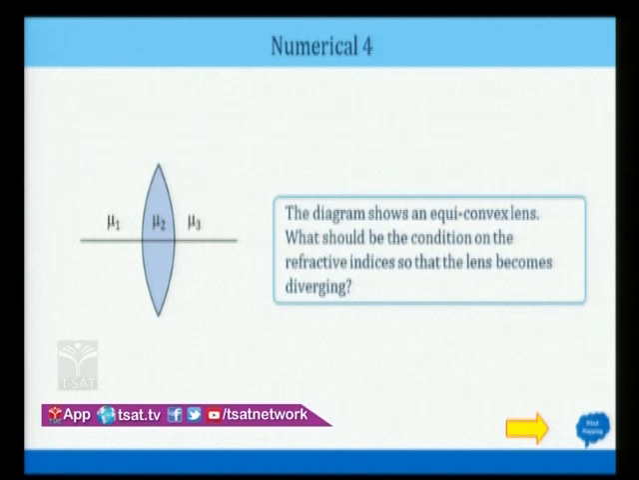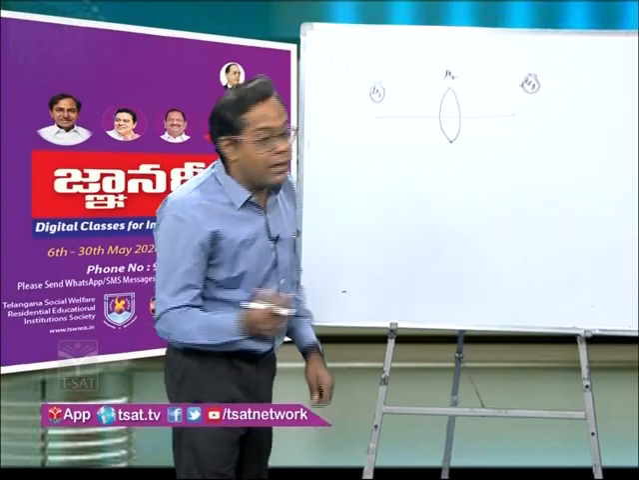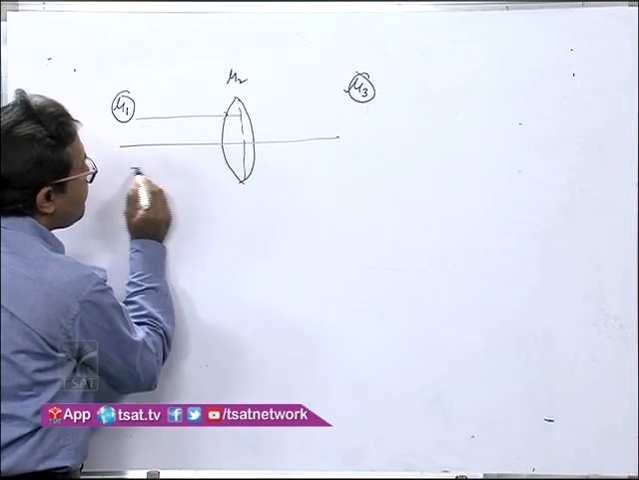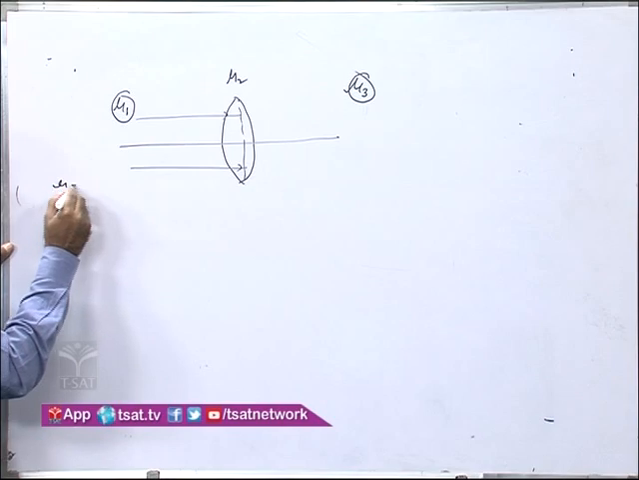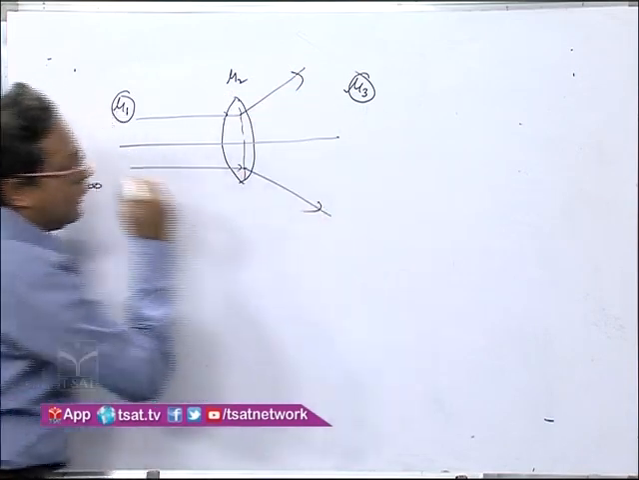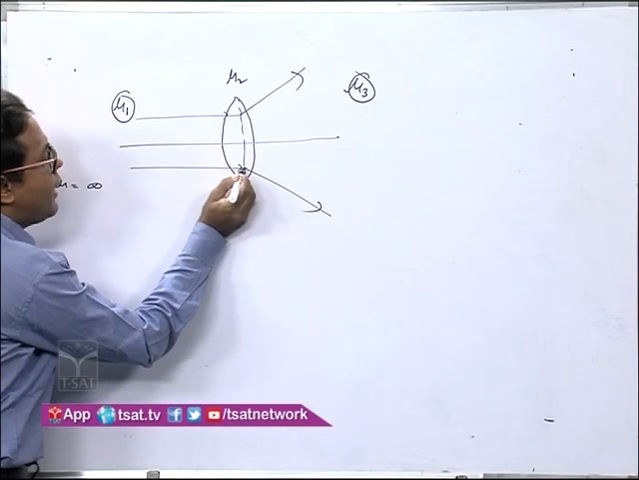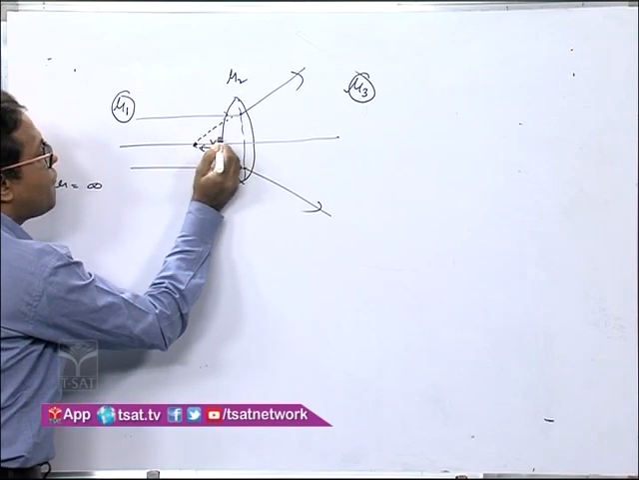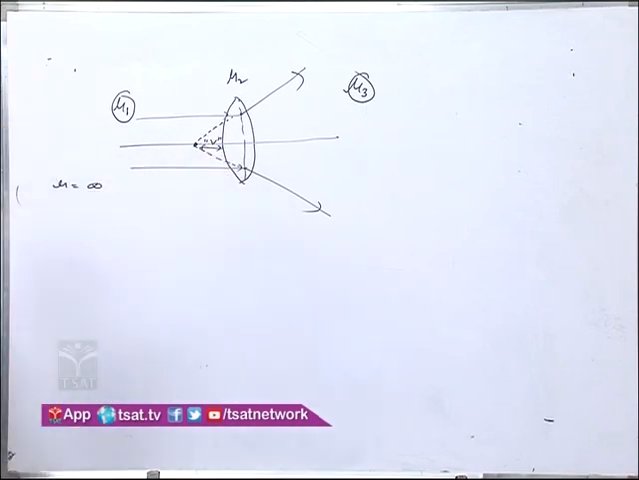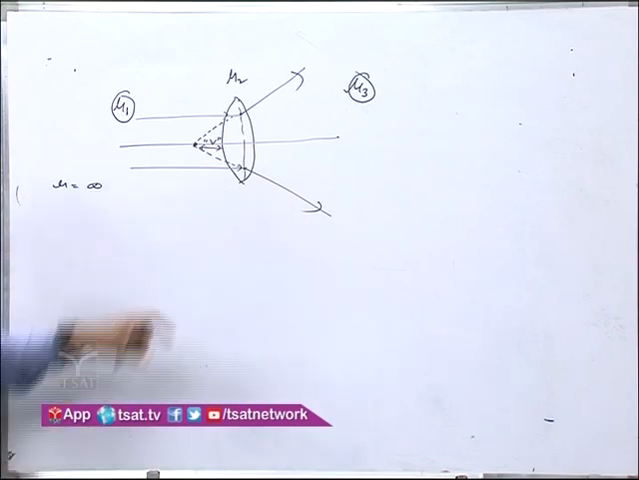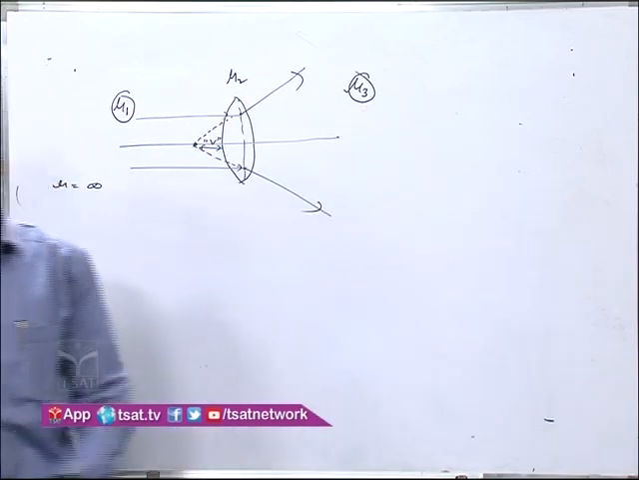Now they are asking when this lens will behave like a diverging lens. Means what? The rays are coming, let us say this is a thin lens, the rays are coming parallel, means u is infinity, and now instead of converging it will diverge. Instead of converging it will diverge, and a virtual image will be formed, and this is say V. So this is the question now. For this convex lens to behave like a diverging lens, what should be the relationship between mu1, mu2 and mu3?